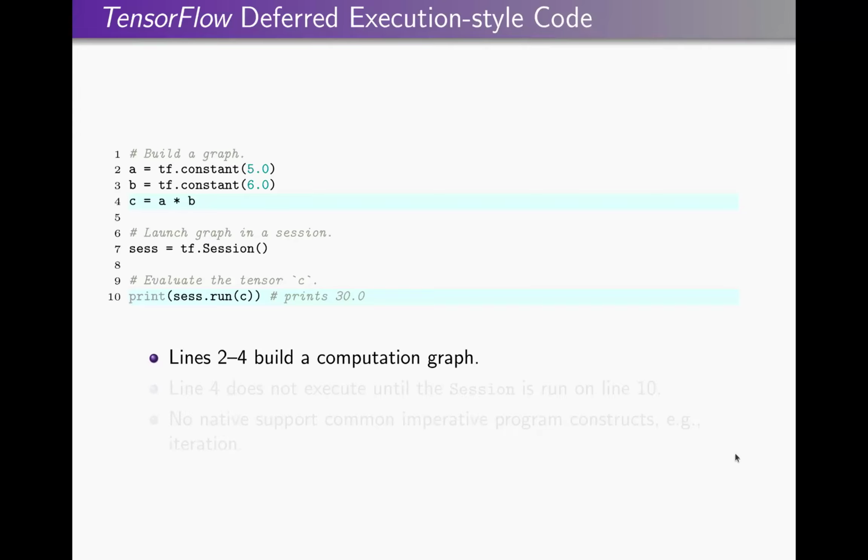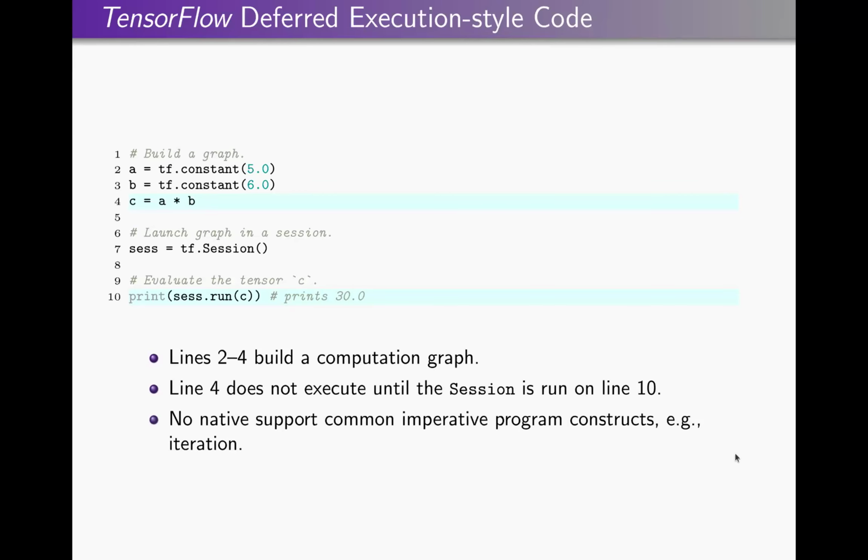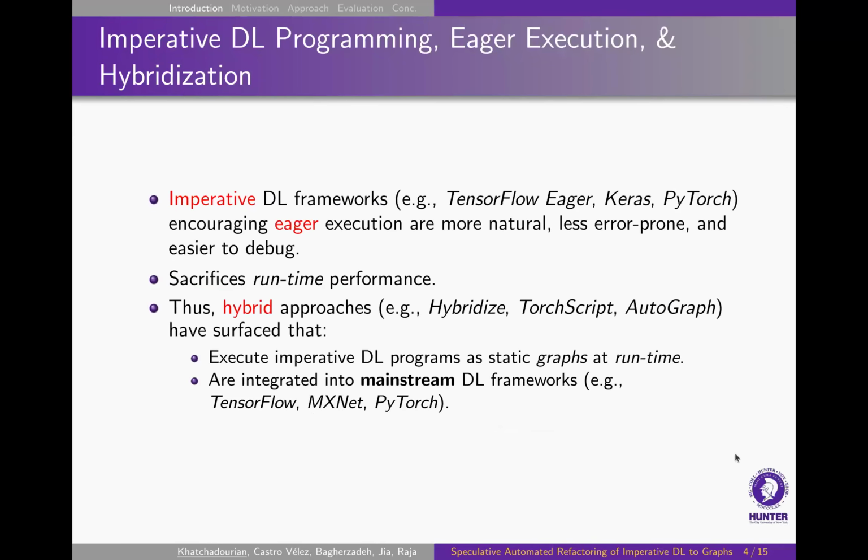Here is an example of a deep learning program written in the deferred execution style. Here we can see that lines 2 to 4 build a computation graph. Line 4 does not actually execute until a session is run on line 10. And in this model, there is no native support for common iterative imperative programming constructs, for example, iteration.